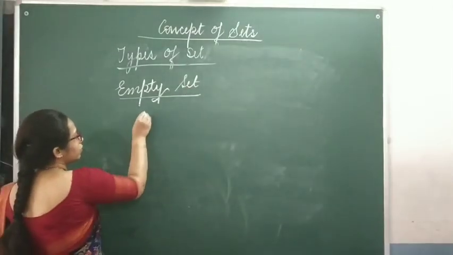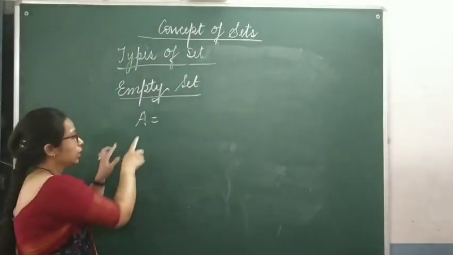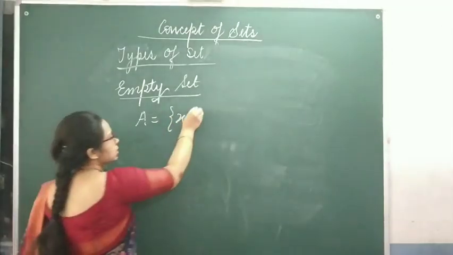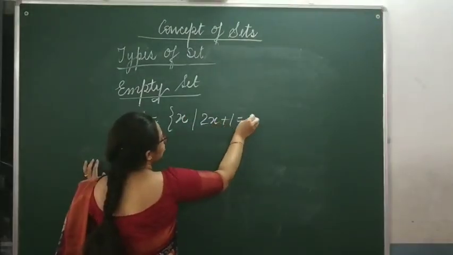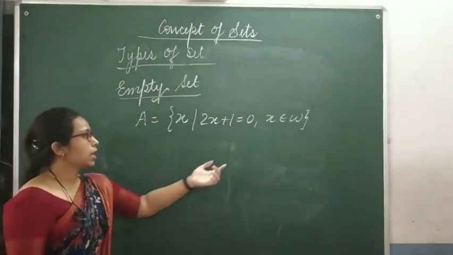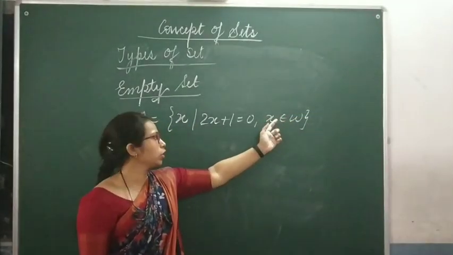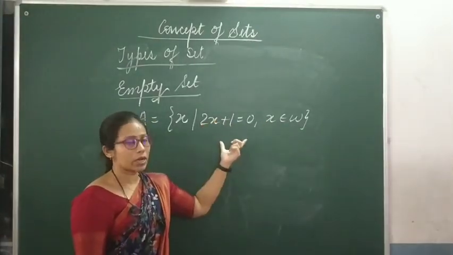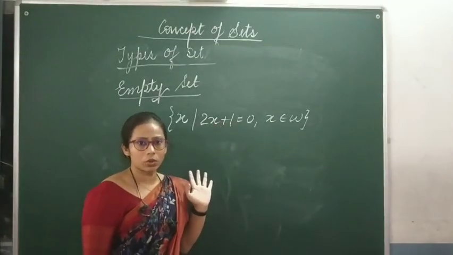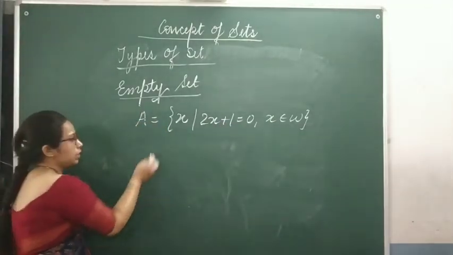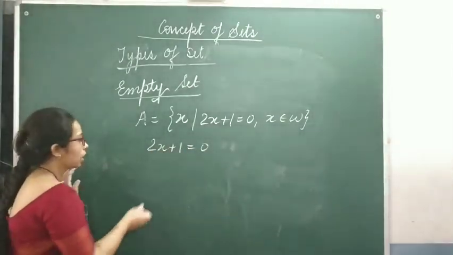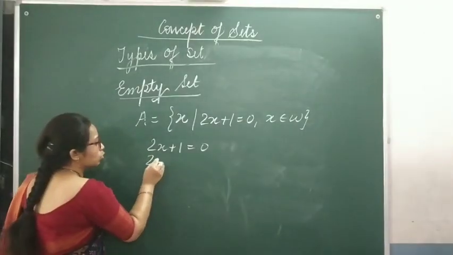An example which is already given in your book. I am taking the same example where a set A is equal to x such that 2x plus 1 is equal to 0 and x is an element of whole numbers. So x has to be a whole number, and when you put the values of x here, whatever answer you get should always be equal to 0. So first of all, 2x plus 1 is equal to 0. Now let's solve this. You know already how to solve it.